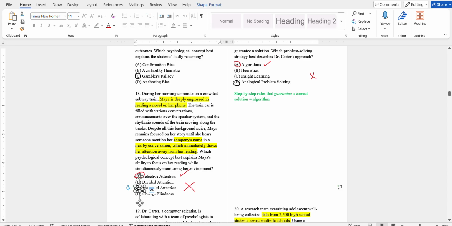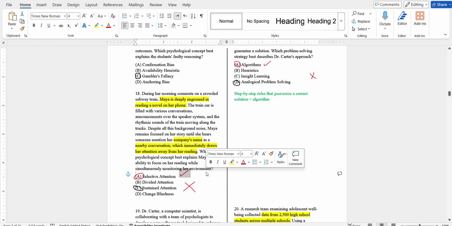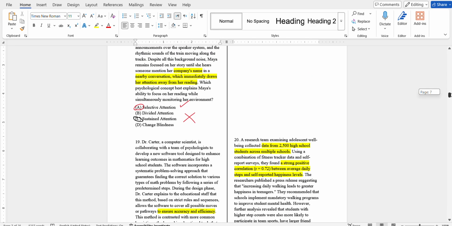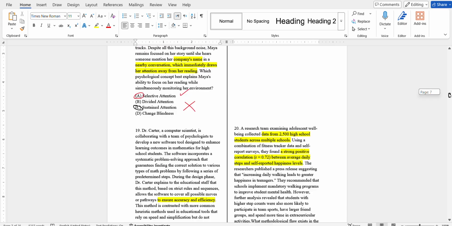No, it's not, I made the same mistake again. It's selective attention. She decides where to place her attention, and when she heard her company's name, that took her attention away from the reading, and she gave it to the conversation going on.